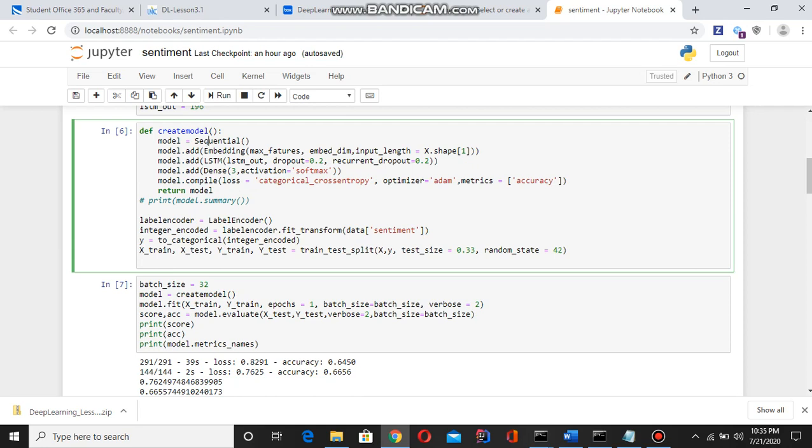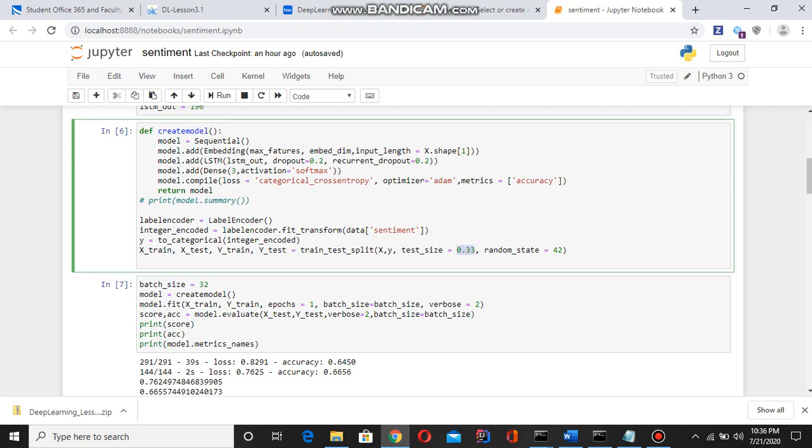Afterwards we add the LSTM also. The dropout and recurrent dropout are used to avoid overfitting. Here we're adding softmax activation, which is good here. Afterwards we compile it, use a label encoder and fit the data, and then use train test split, taking 66 percent as the train size and 33 percent for testing.